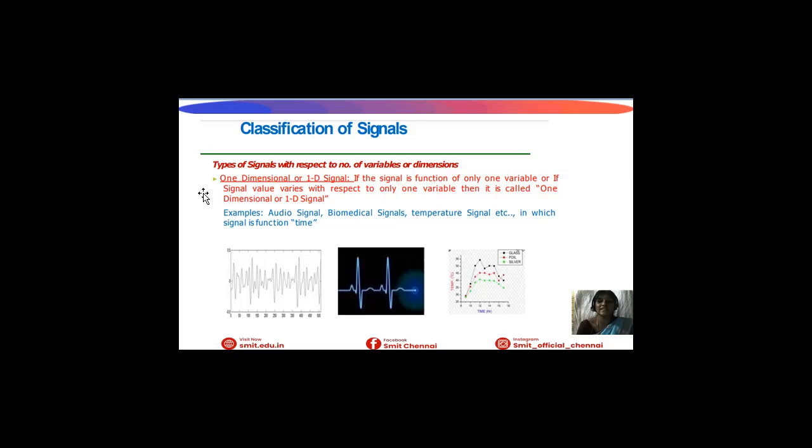For example, 1D signals are audio signals and biomedical signals. Biomedical signals include ECG, EEG, and temperature signals, in which the signal is a function of only time. This is the one-dimensional signal representation. Here is the ECG signal, here is the audio signal, and these are the different ranges of the signals.